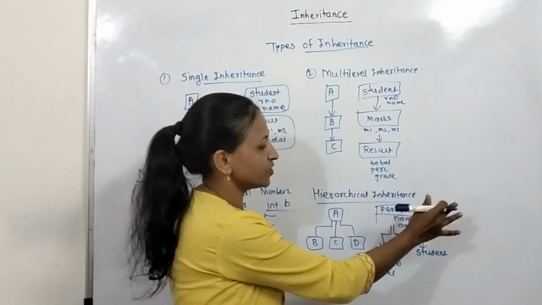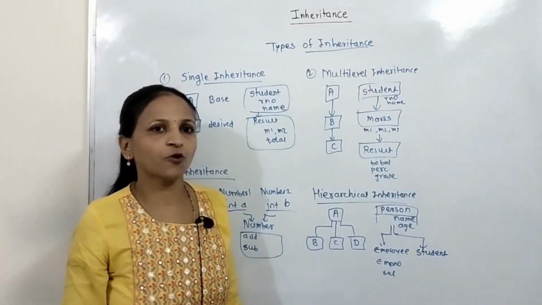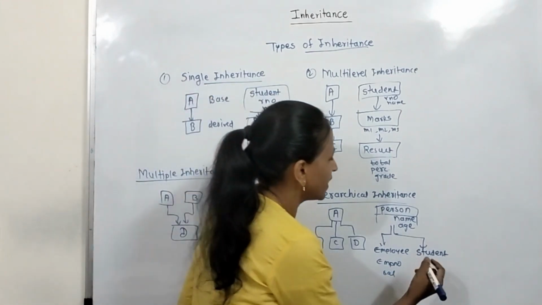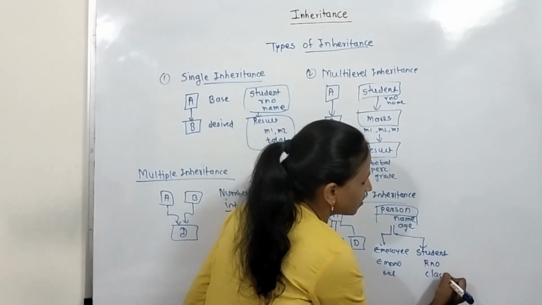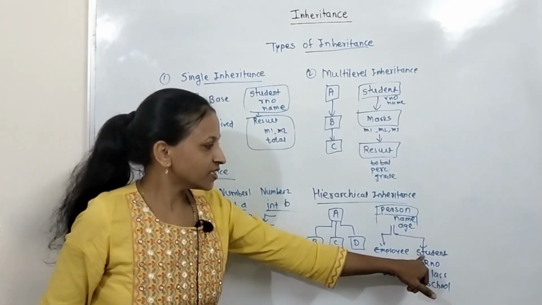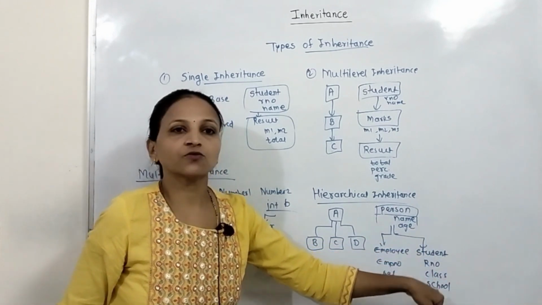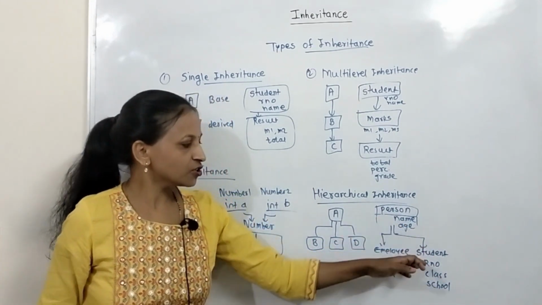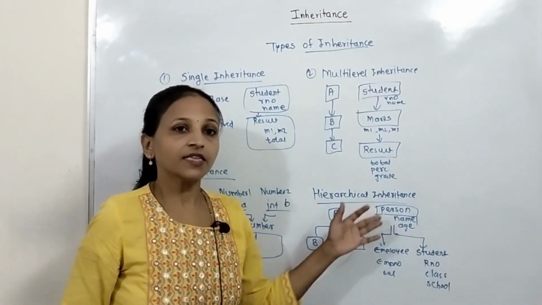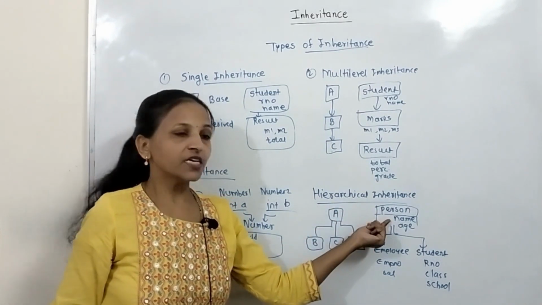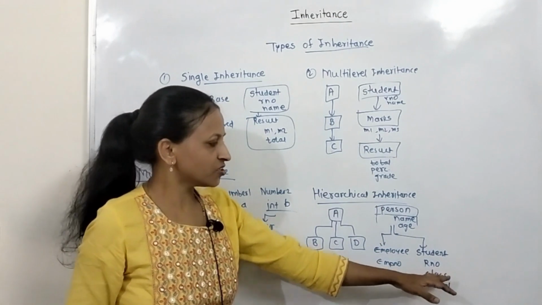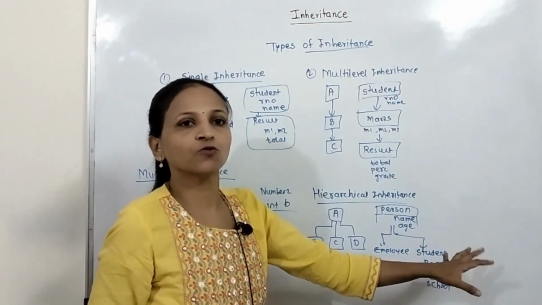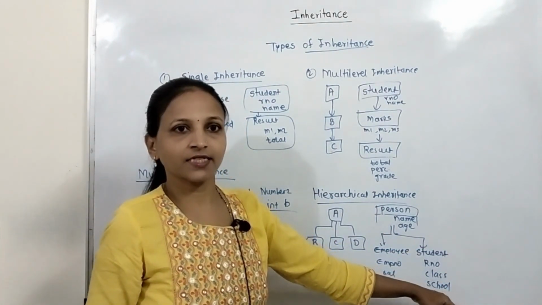Other features you can also add in person, no problem, but I am just considering name and age. And student has, suppose, roll number, class, and school name, anything. Now student has name, age, roll number, class, school. Whatever common features employee and student have, we can represent with the help of a base class, and whatever extra features there are, you can write inside those particular derived classes.